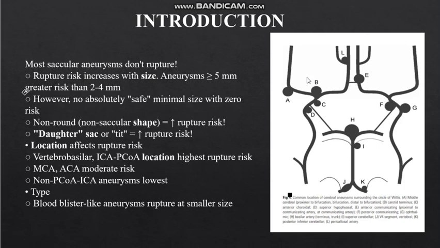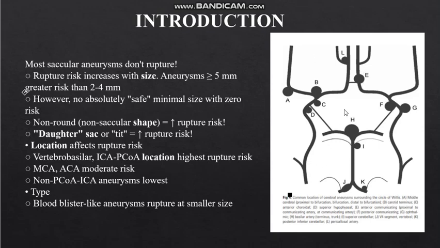So, whenever we see a case of a cerebral aneurysm, we should mention its location, whether it is in the anterior circulation, that is, this is an internal carotid artery, and the middle cerebral artery, that is MCA, is coming from it. So, at the branch point of MCA, the aneurysm can happen. At the junction of MCA from the ICA, it can happen. And at the point of branching of the posterior communicating artery from the ICA, it can happen. And similarly, this is a small artery which is connecting the right and the left anterior cerebral arteries, that is the anterior communicating artery, and at this junctional point it can happen.